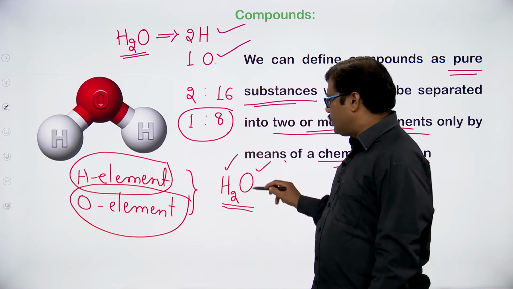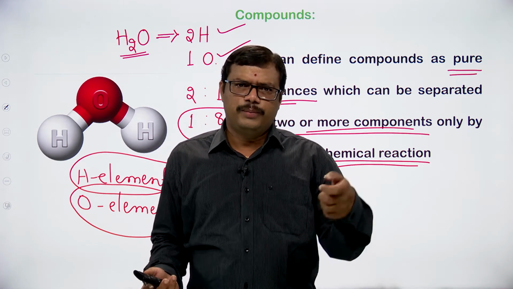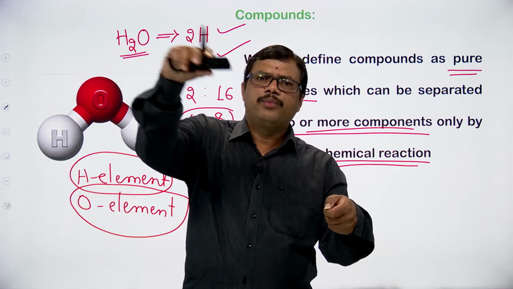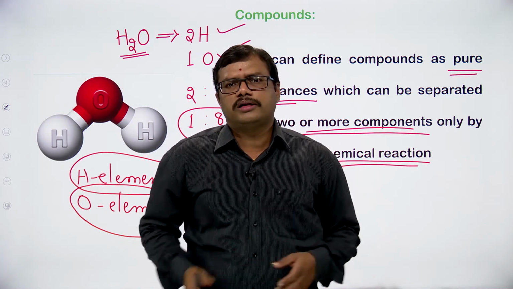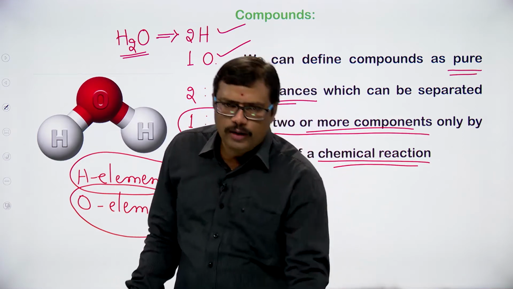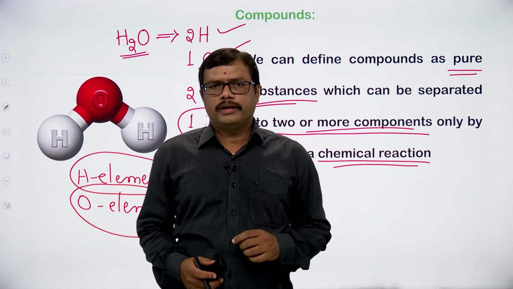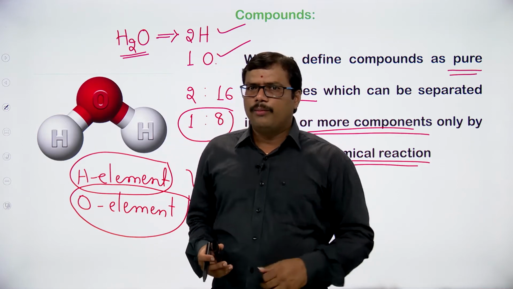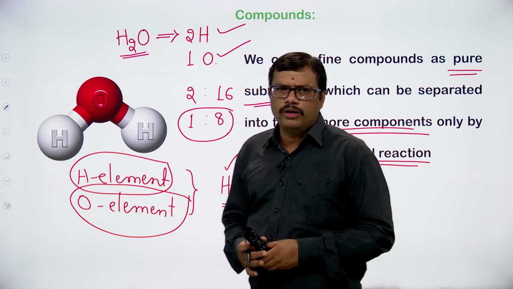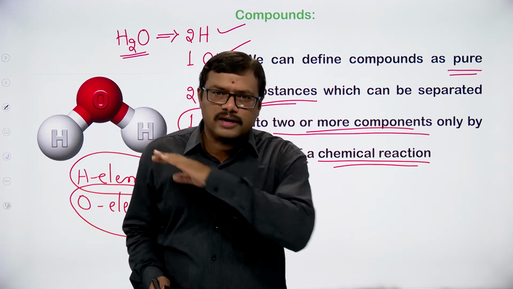Can I separate hydrogen and oxygen by filtration? Take a filter paper or a funnel, fix it with the filter paper and then pour water. Can you separate hydrogen and oxygen through physical methods? No. Once you pour it, the water will go down and you will get the water only. But you cannot get hydrogen separate and oxygen separate. So separation of the components present in the compound can be done by chemical reaction only, not by physical means.